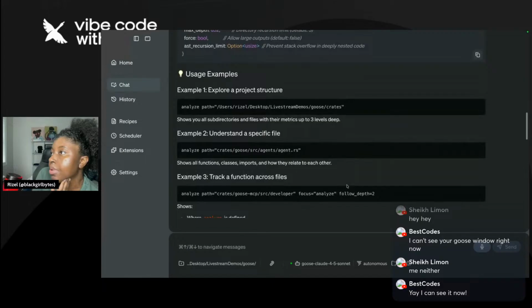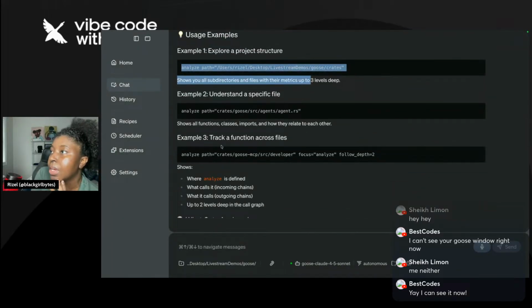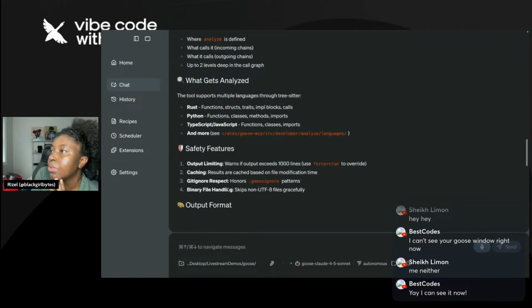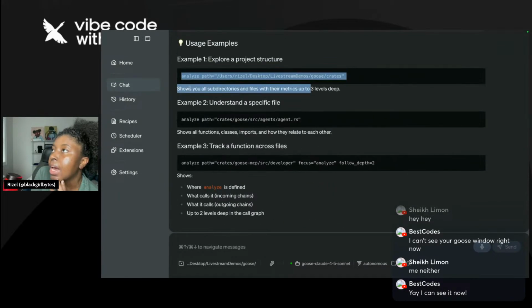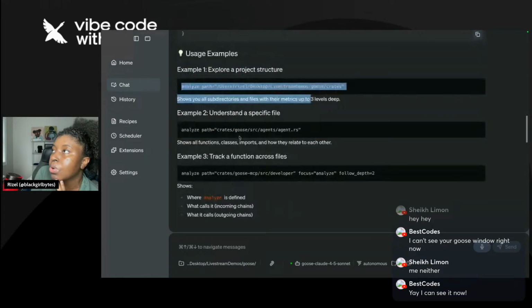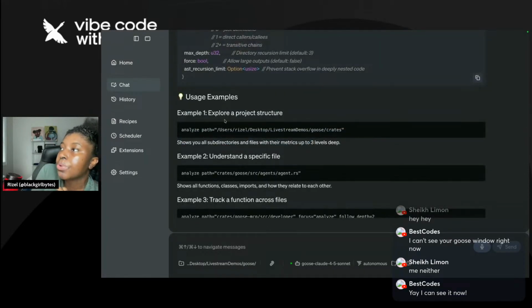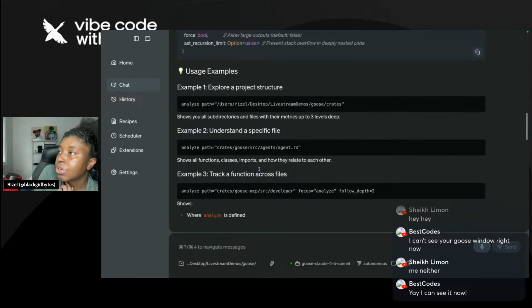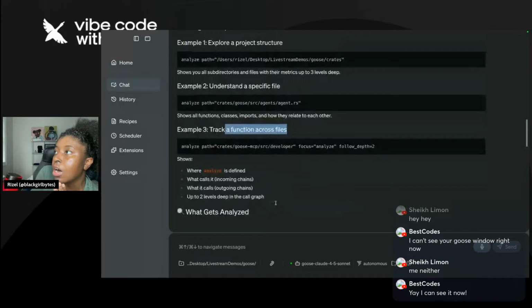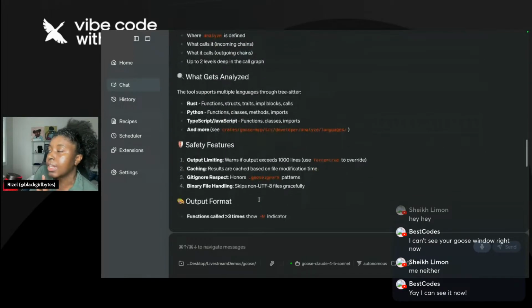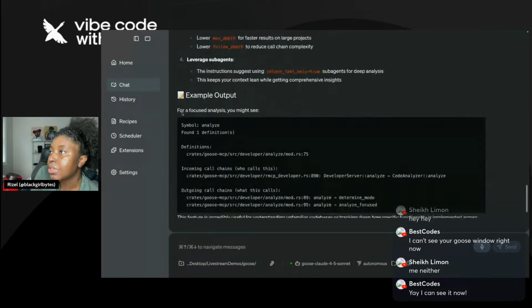And then it has examples of invoking it. You could literally put this. I don't know why you would do that, but yeah, you could do that. I think what makes more sense is if you tell it, hey, can you analyze, rather than putting the path. I think this is how it uses it in the source code, but you might instead say, hey, can you help me understand the project structure or a specific file, or help me understand how this function goes across files, and then it'll analyze that for you. But anyways, we learned enough.